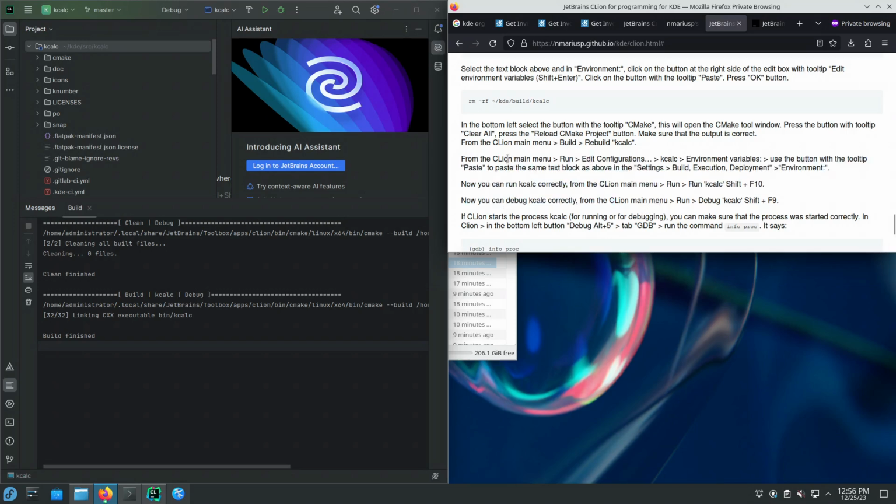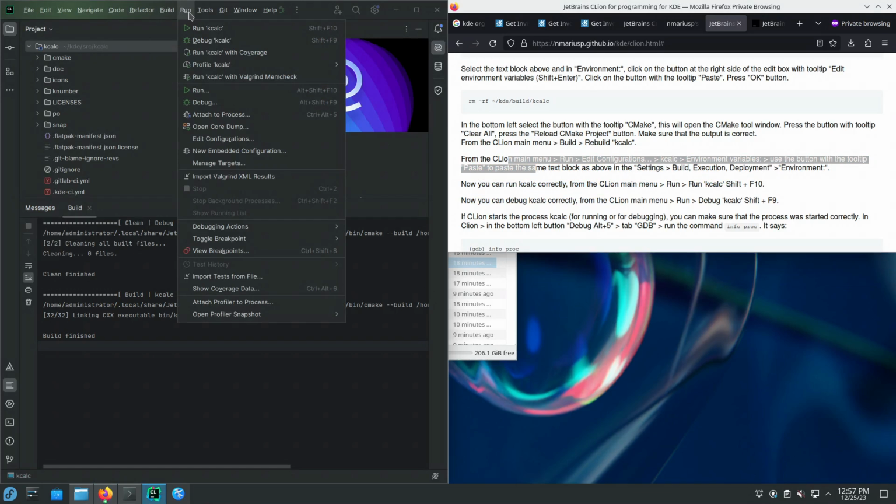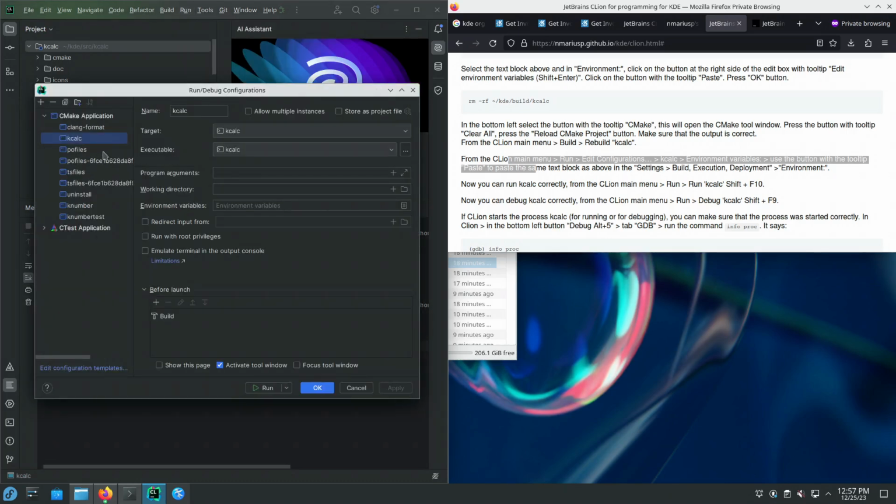So for run, main menu, run, edit configurations. In the middle of the menu, we can choose a CMake target for an executable. We have kcalc in here.